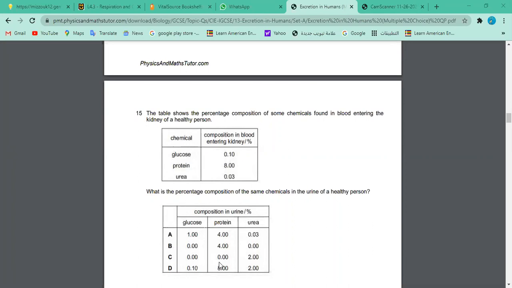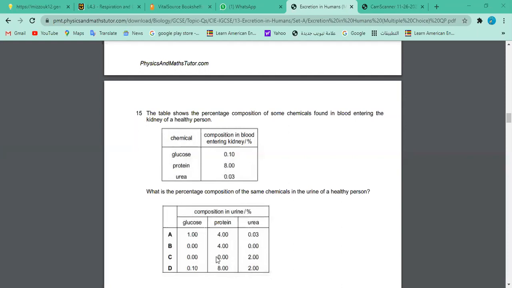So the correct answer is 0. You should have 0 protein and 0 glucose. Of course, urea is there. If urea is 0.03, most of the urea is gradually building up and being eliminated by the kidney, because you have more urea in the urine, right? So 2 is the biggest percentage of urea. So this probably is correct.